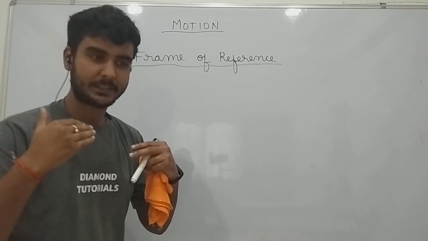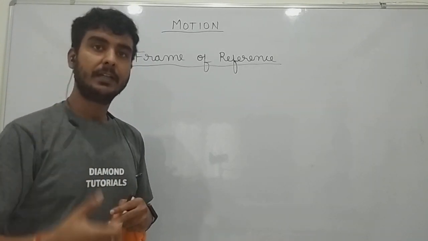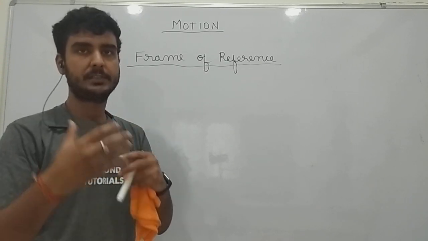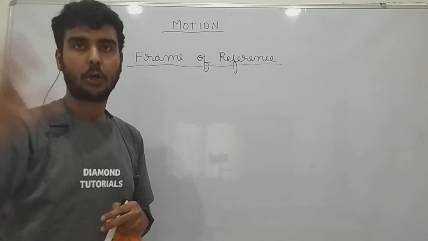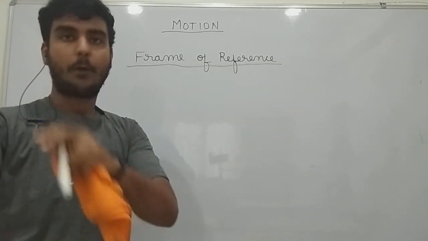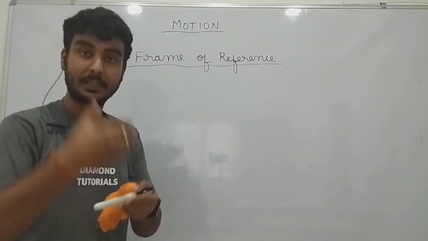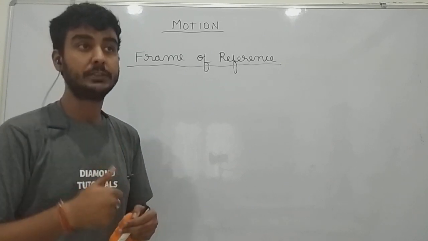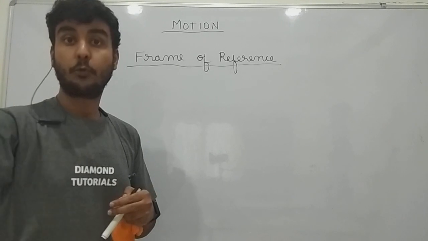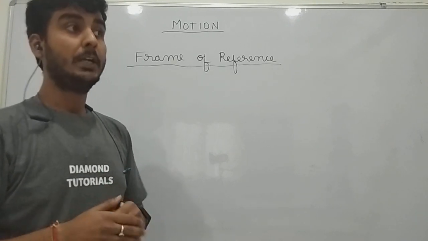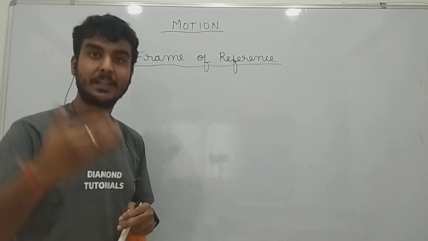Suppose a person is standing somewhere with a clock, a stopwatch, in his hand. He is observing the motion of a particle or an object and making calculations regarding its position or its timing. He has a stopwatch, so he will be taking readings of the timing regarding the motion or the position of an object. So the person who is observing the motion is the frame of reference.